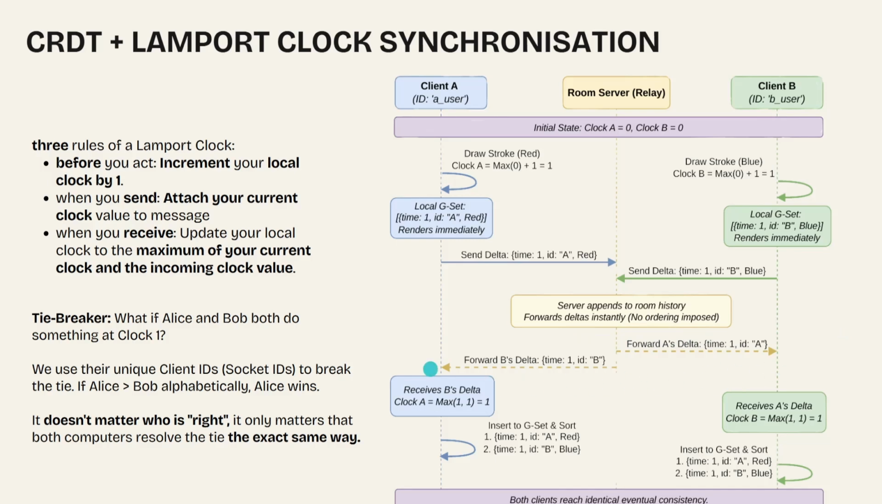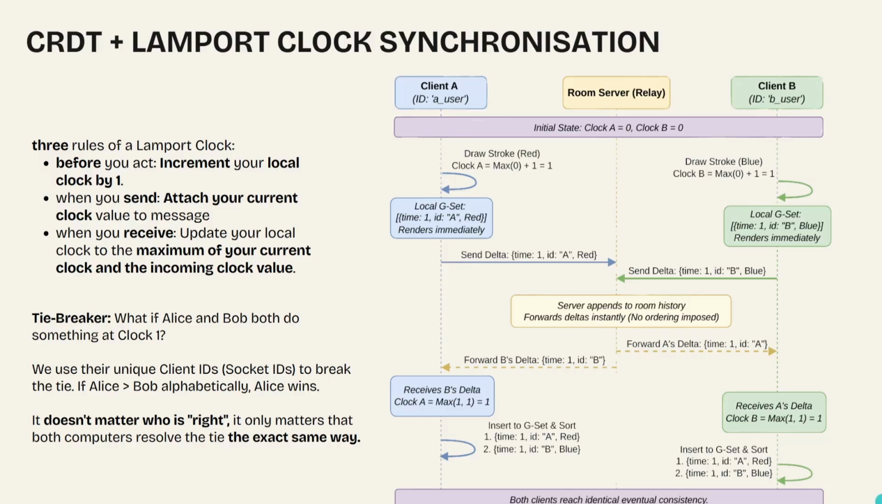Client A receives B's delta, and updates the local clock of client A to the maximum of her current clock and the incoming clock value. Insert B's stroke into the G-set and sort. But notice how the time is both 1. How can we sort? We introduce a tiebreaker with their client ID. In this case, A comes before B, so client A wins. On the client B side, the process is the same. It doesn't matter who's right, it only matters that both computers resolve the tie the exact same way, so they are both identical. So using this method, both clients arrive at the same sorted, consistent order of strokes.